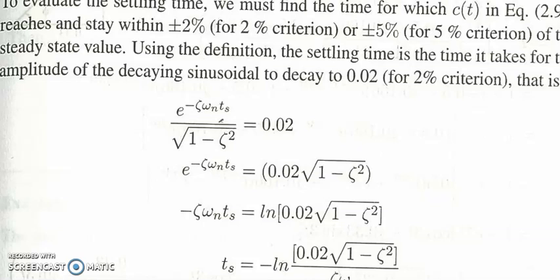Here it means that e raised to power minus zeta omega n Ts by square root of 1 minus zeta square should be equal to 0.02, or e raised to power minus zeta omega n Ts is equal to 0.02 into square root of 1 minus zeta square. Taking log of both sides, minus zeta omega n Ts is equal to log of 0.02 square root of 1 minus zeta square. So Ts is equal to minus log of 0.02 into square root of 1 minus zeta square by zeta omega n.